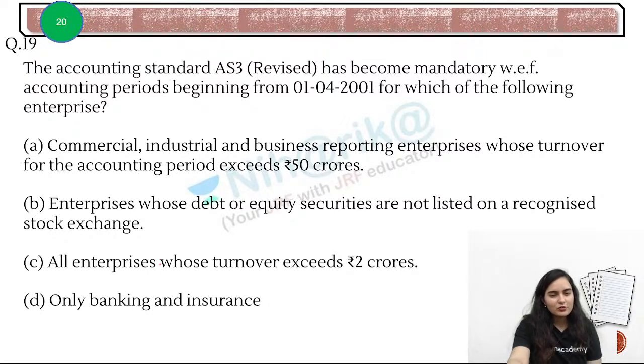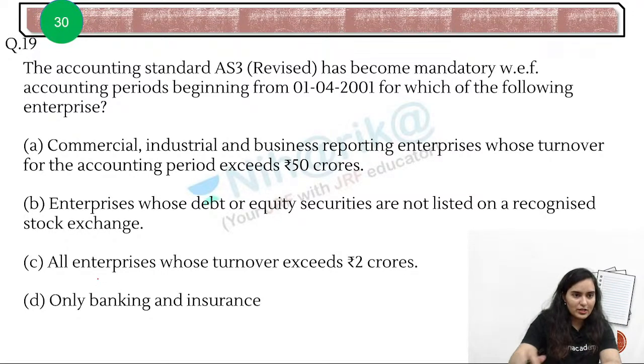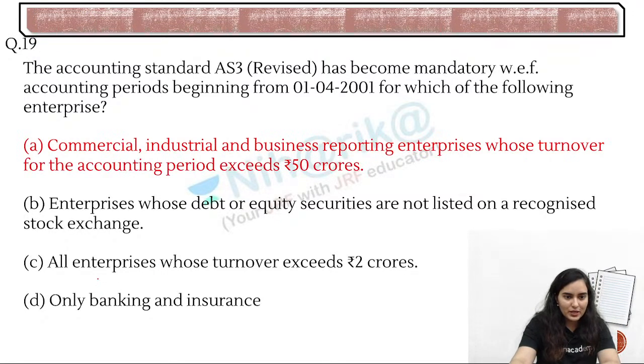Don't you think accounting standard 3, that is cash flow statements, should be applicable on almost all the firms, right? All the firms. So you should start from the base only. Now that means, very good, for 19 the answer should be A. We should not make it applicable only on the banking and insurance.